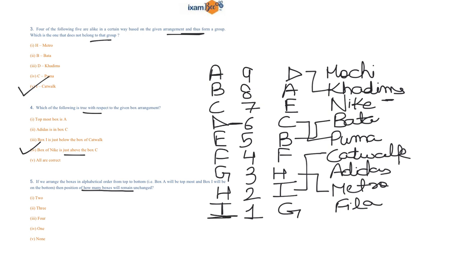Now you have to look for how many boxes the position will remain unchanged. So if you focus on the 4th position, F is still at the same position. So the correct answer is option number 4, that is 1.